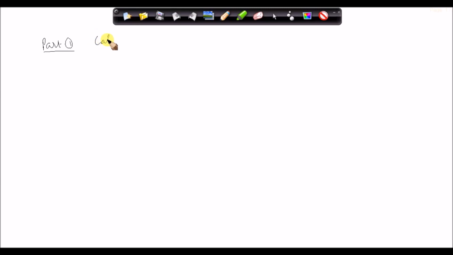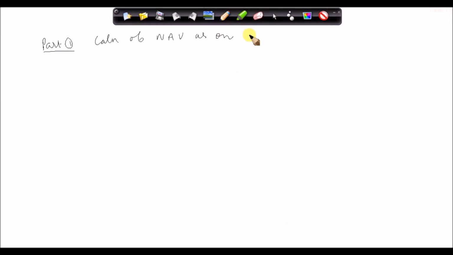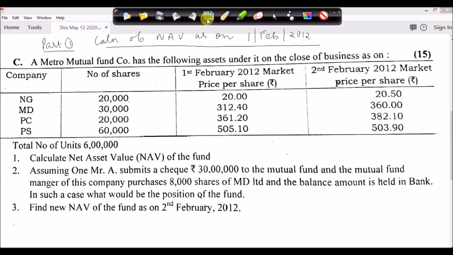So calculation of NAV as on 1st February 2012. We have 20,000 shares and the market price of the share is 20.